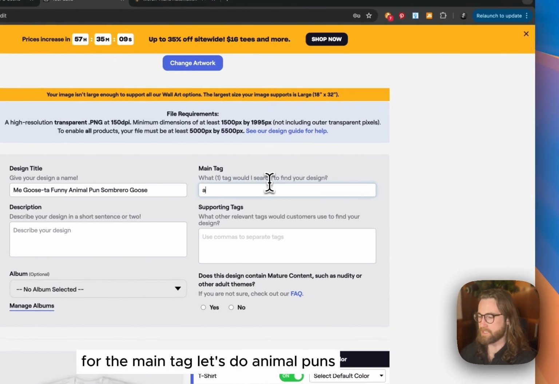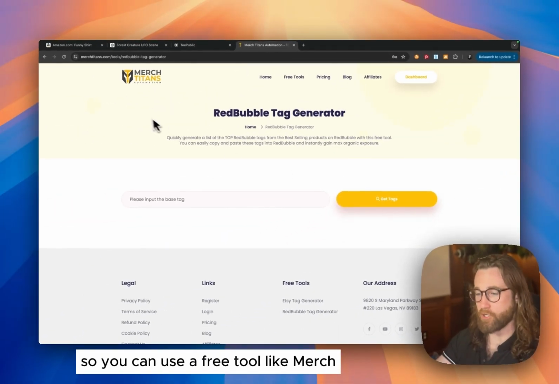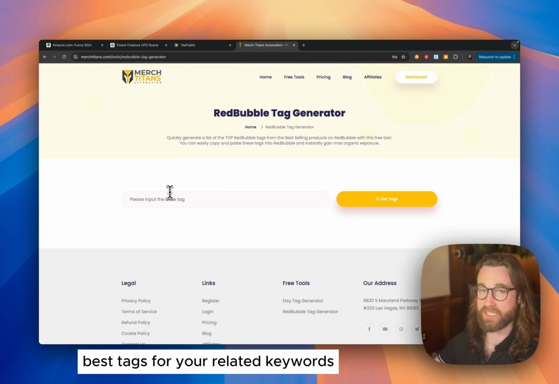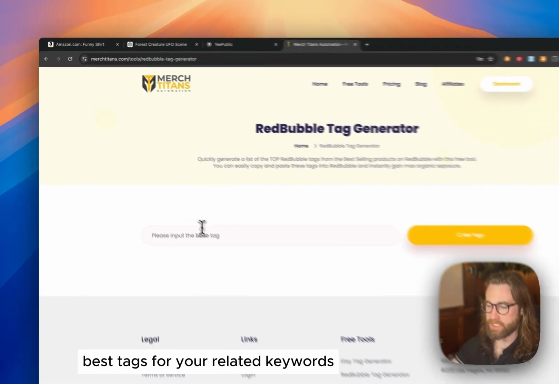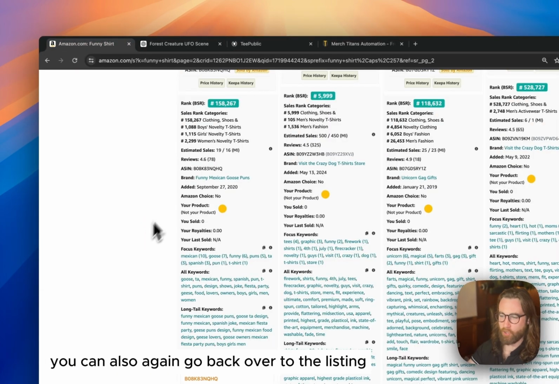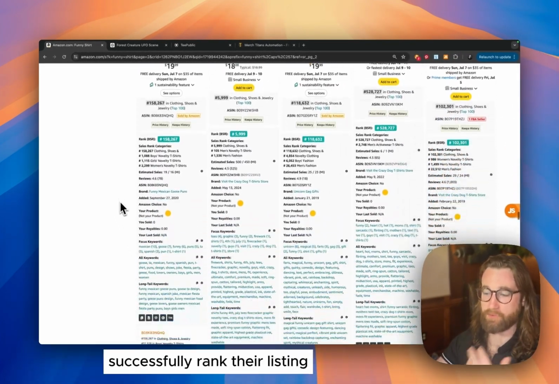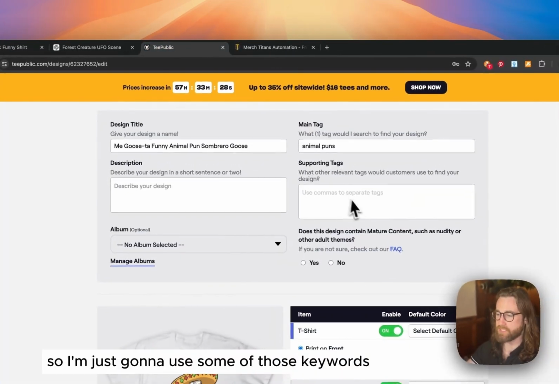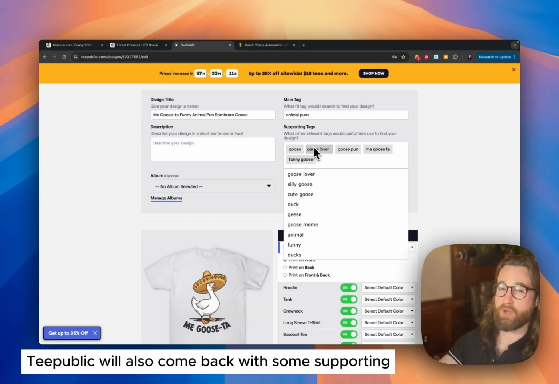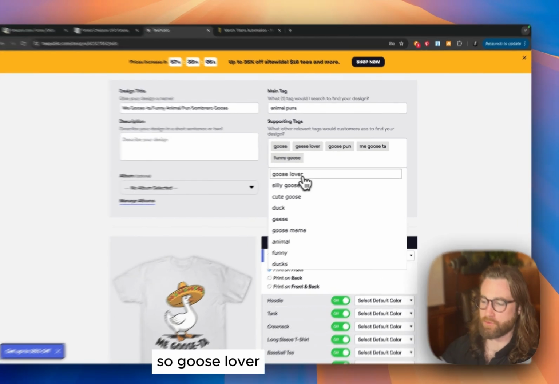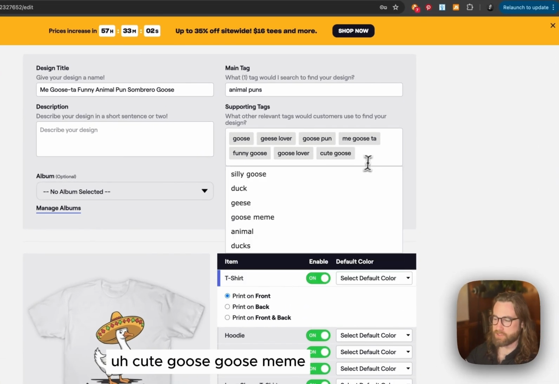For the main tag, let's do animal puns. So you can use a free tool like Merch Titans Automation. This is going to basically pull up the best tags for your related keywords. You can also, again, go back over to the listing and look for the keywords that they used to successfully rank their listing. So I'm just going to use some of those keywords. And so TeePublic will also come back with some supporting tags that it thinks will also apply to your product. So goose lover, cute goose, goose meme.